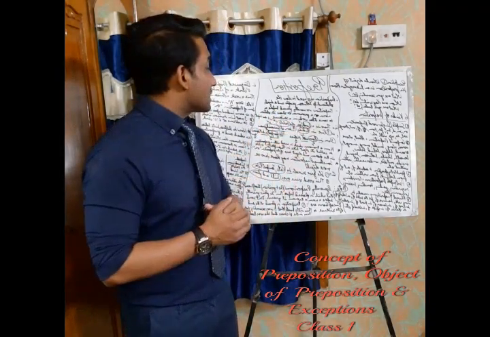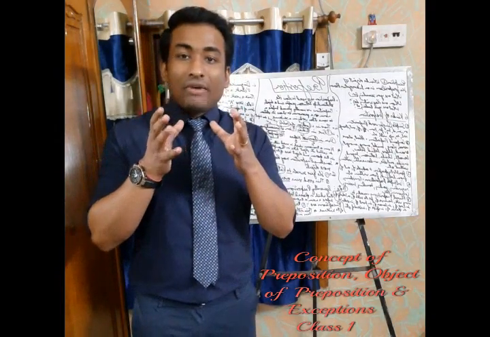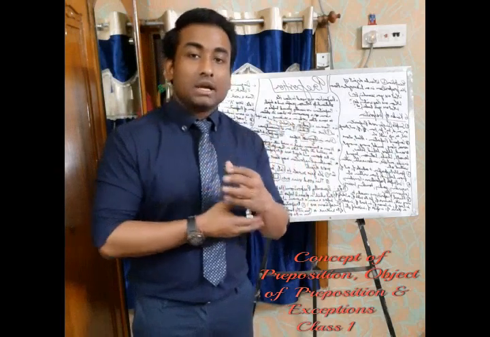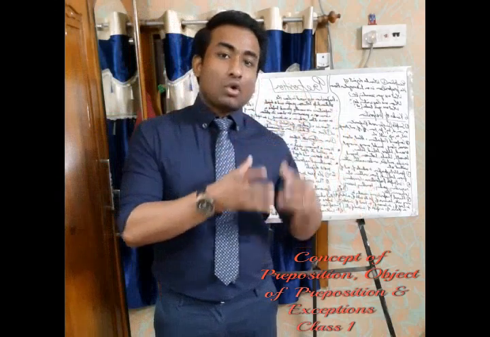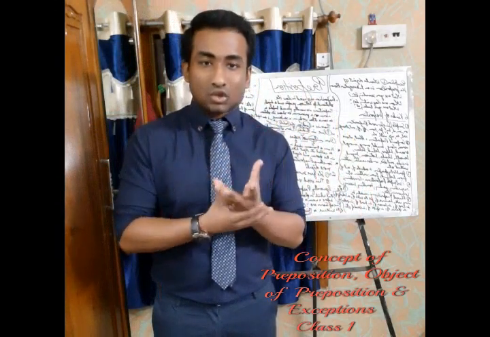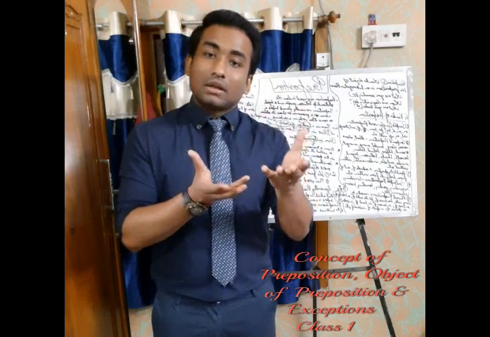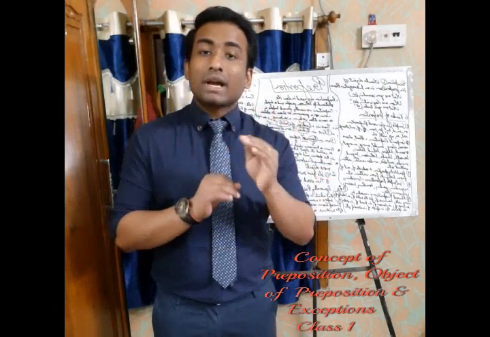The first one: there is a book on the table. Now, where is the book? The book is on the table. If you see properly, the book is a noun and table is also a noun. Between these two nouns there is a relation showing where the book is. So it's showing a relation.